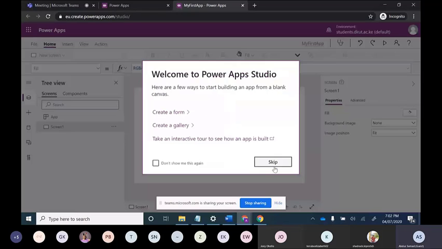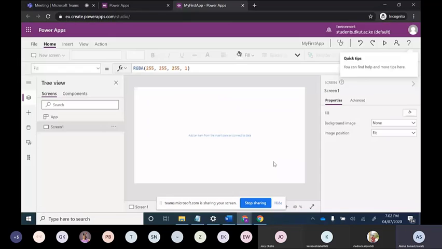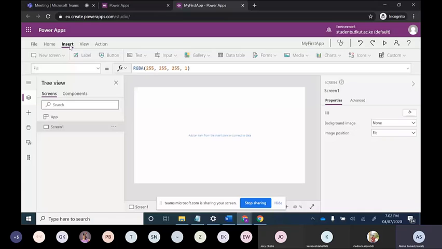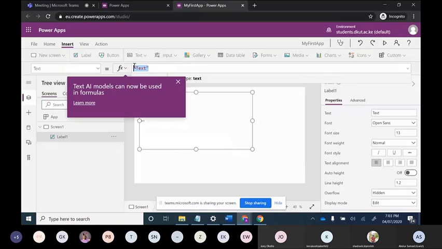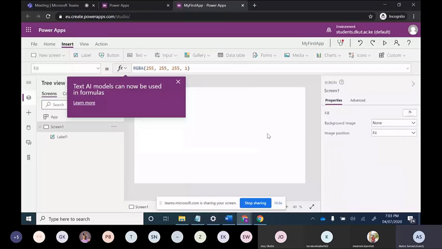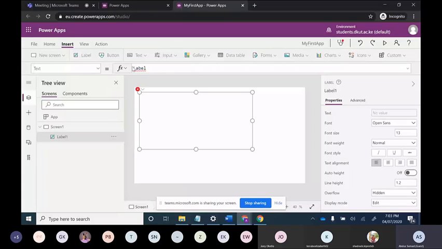Now you can see how the Power Apps environment looks like. This is our Power Apps environment. Now we have studied that there is a nice drag and drop feature, so I will tell you what those drag and drop features are. Here you can see label. I just click on it and we have got one label. Can you see this? I will zoom out the screen. This is label. I will delete it.